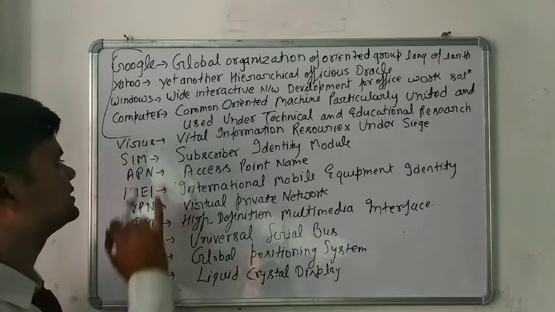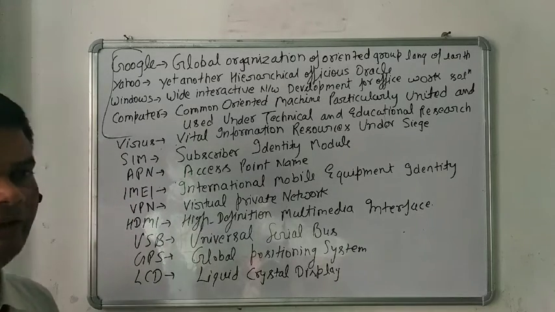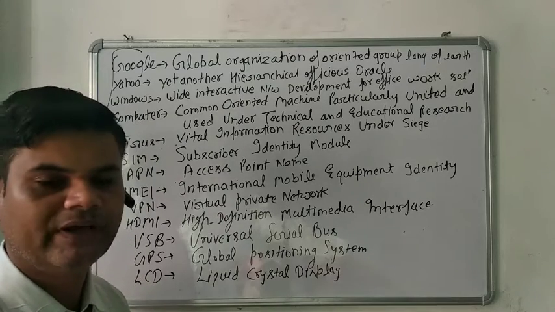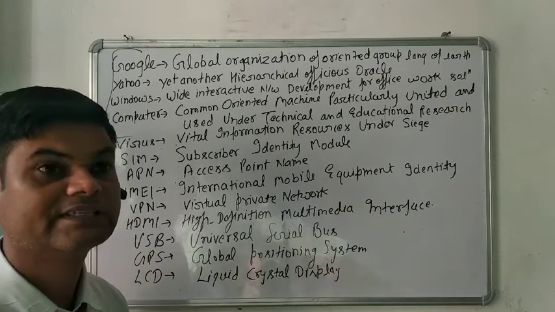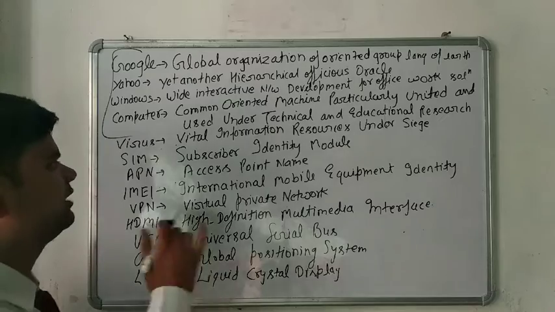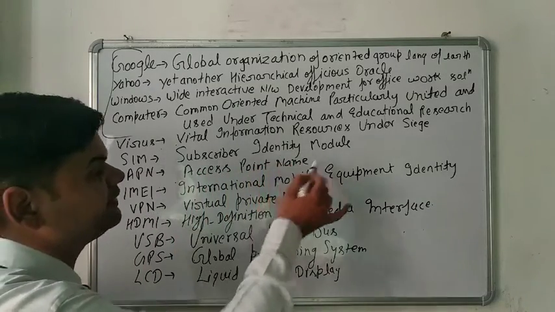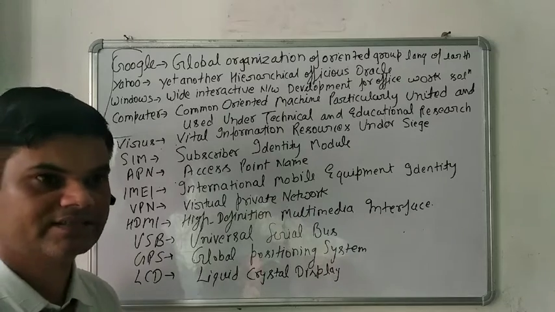Now we have to discuss the SIM. Everyone uses mobile phones, Android mobile phones, simple mobile phones, and every mobile phone has a SIM. The SIM also has a full form. The full form is Subscriber Identity Module. This is the full form of a SIM.